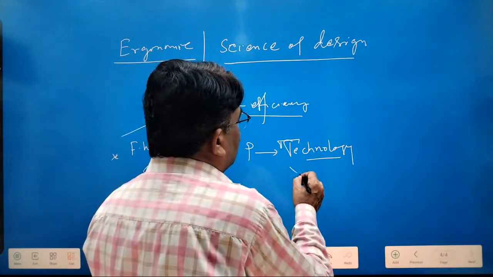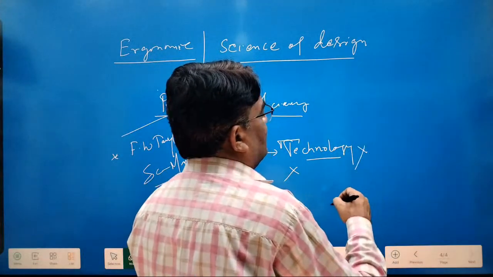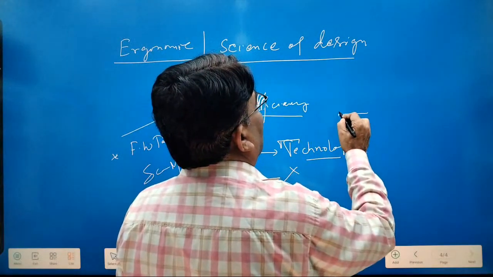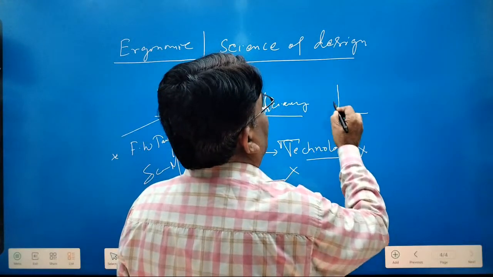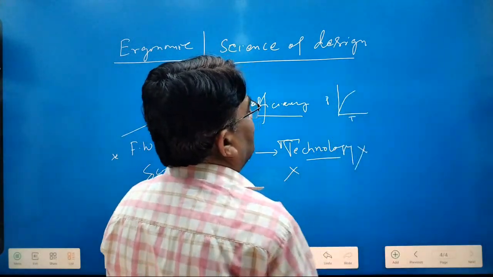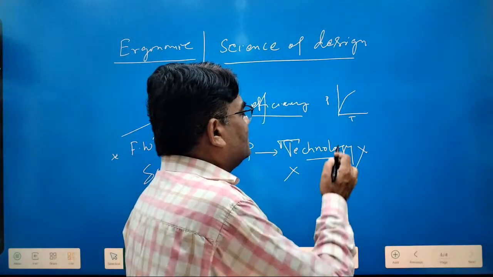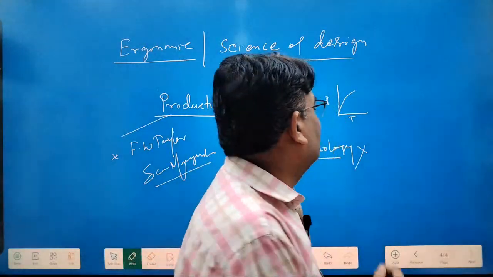Then what was the other factor? With the available technology, your performance graph will go up. You are using better technology, your performance graph is going up. Okay. Now, at a certain level, a plateau comes. Then comes what? Training.